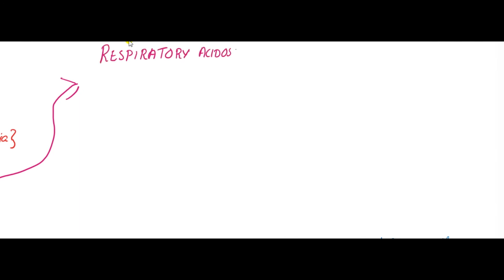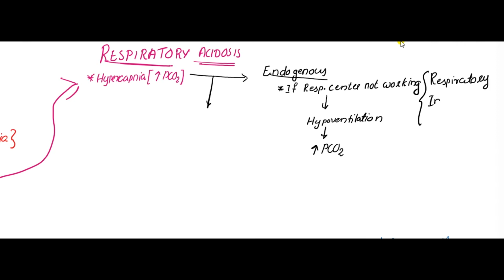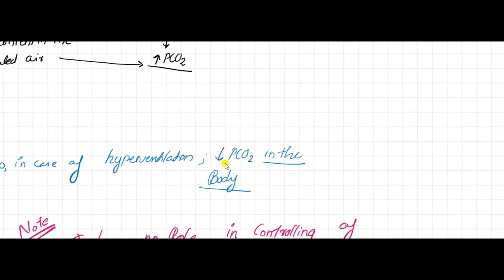How do they occur? How does PCO2 increase? We have two pathways, endogenous and exogenous. In endogenous, if the respiratory center is not working, it leads to hypoventilation, which means increased PCO2. This condition is known as respiratory insufficiency or respiratory failure. Exogenous pathway: high carbon dioxide content in the inhaled air. It also leads to increased PCO2.